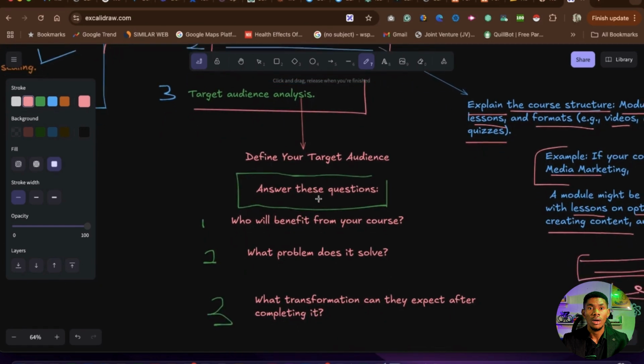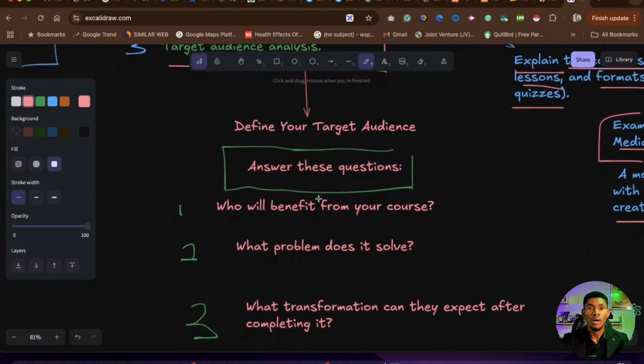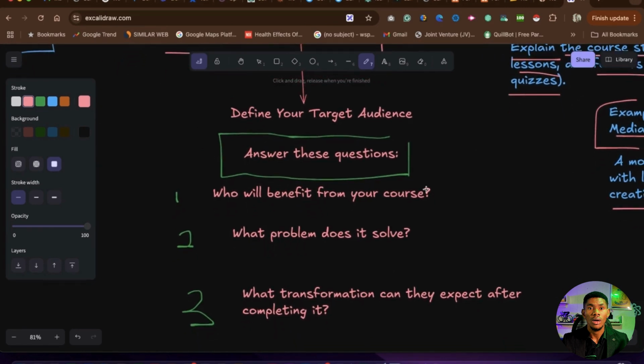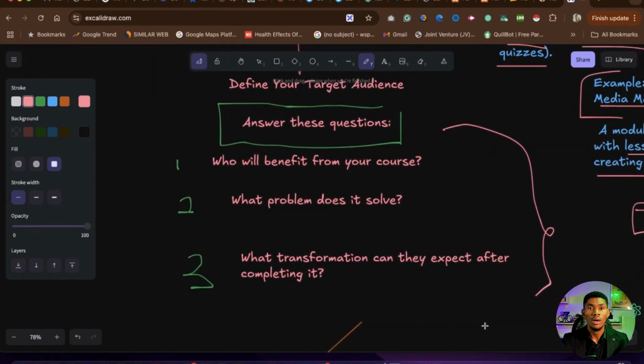This is so important. This is what we call the customer avatar, also your target audience. But a lot of people don't do this before they start their business. This is one of the most important aspects of any business on the internet, because the right person will be the key to your success on the internet. The right person you are selling to.